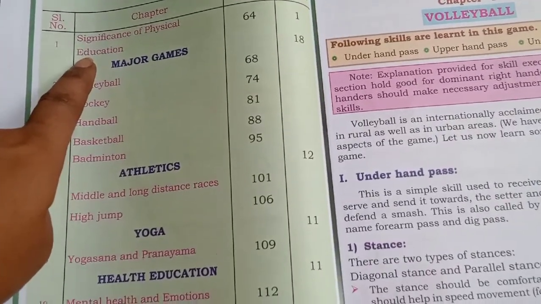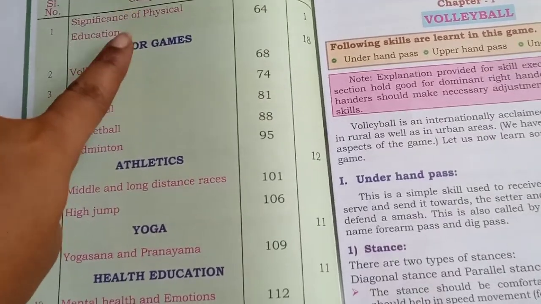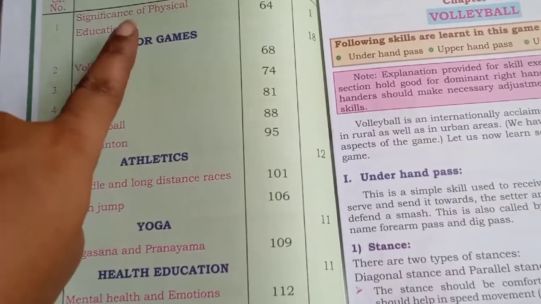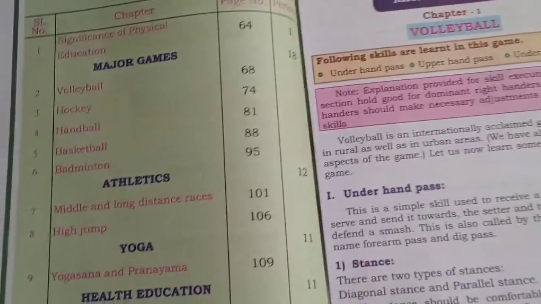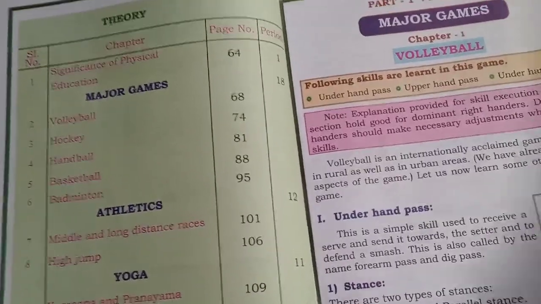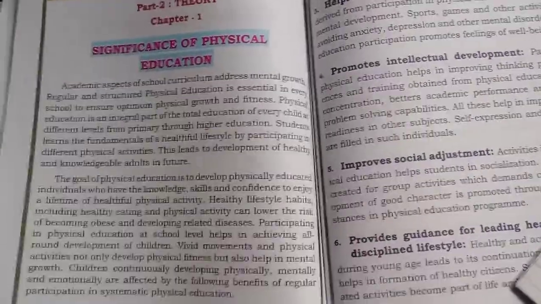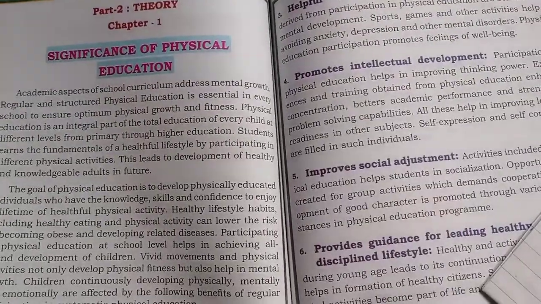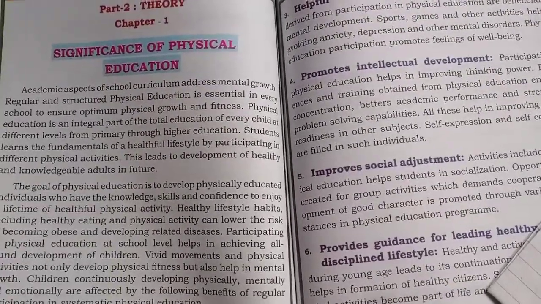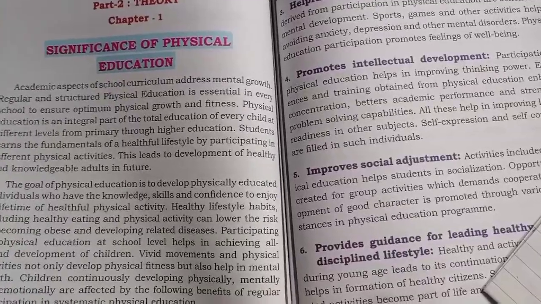significance of physical education. PE in the sense physical education. Here, significance of physical education. Significance means what? Importance only. Okay, so first lesson you are going to write in your classwork, that is chapter 1 in the theory part. Okay, don't mention part 2, part 1. Part 1 in the sense I told you is the practical part. Part 2 in the sense it is the theoretical part.